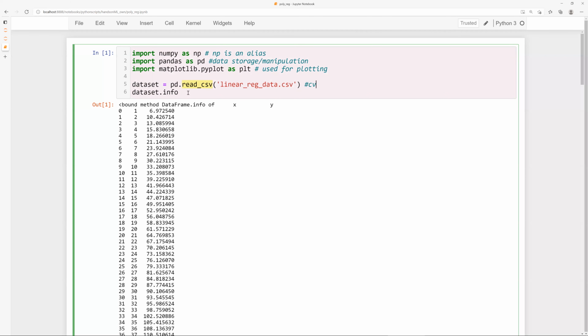Yeah, CSV stands for comma separated values. If you were to look at this file in a text editor, let me open this file in a text editor and let me show it to you. Where is it?